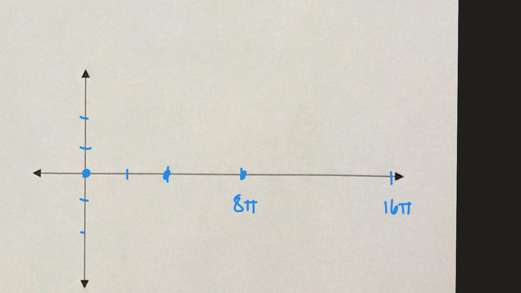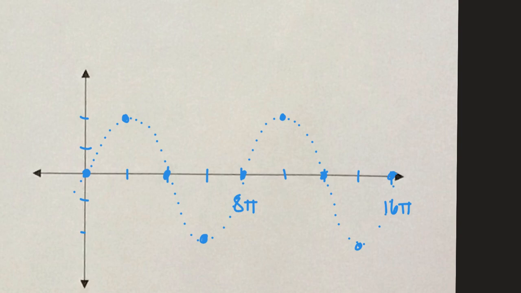In the middle of that, it goes up to a max, and in the middle of your next zeros, it goes down to a min. So this is the graph of 2 sine of 1/4 x. We're going to do this in a dashed line because this is not our final answer. This is the graph that's going to help us get to our final answer.